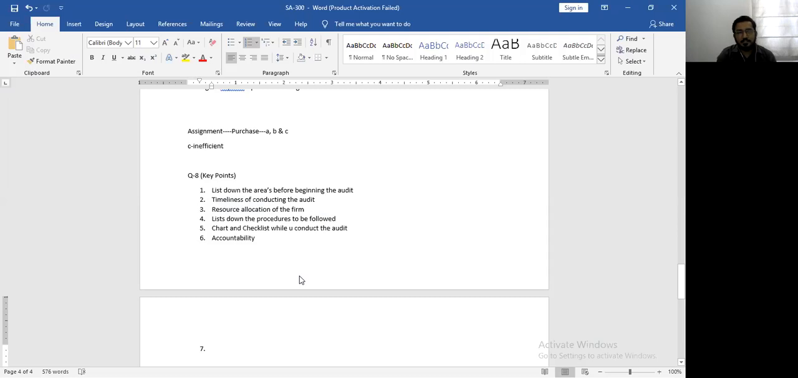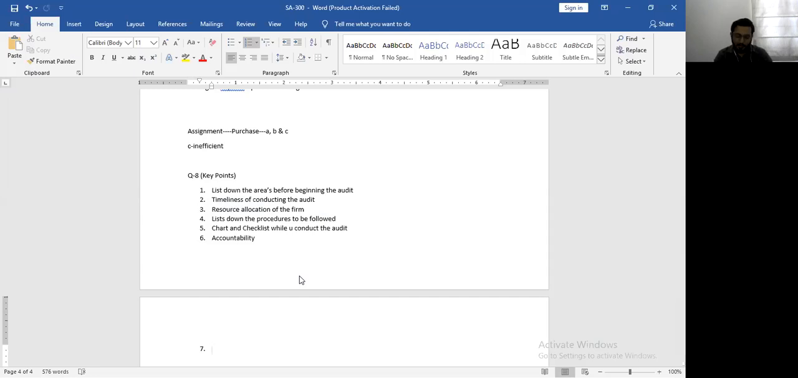The first point says this will list down the areas before beginning the audit. Second, it will take into account the timeliness of conducting the audit. You can have proper resource allocation of the firm if you have a proper audit plan or a program. It will list down the procedures that you need to follow. And finally, you have the chart and the checklist ready with you to conduct and verify the audit.